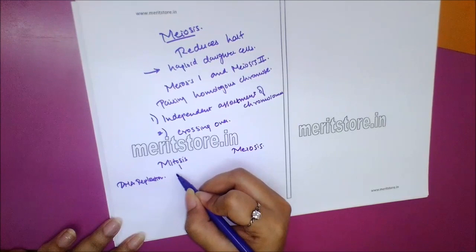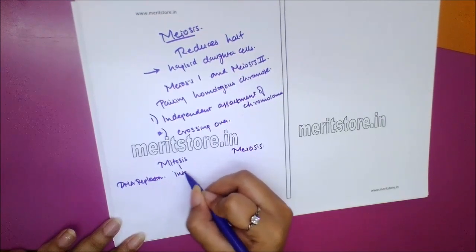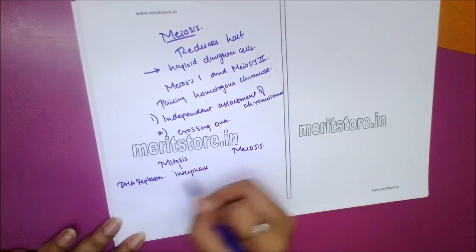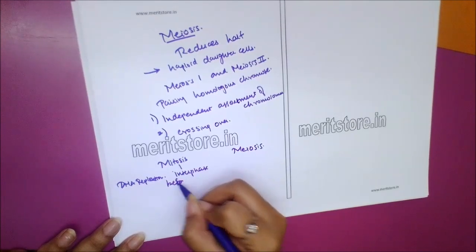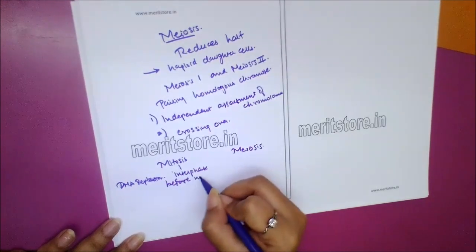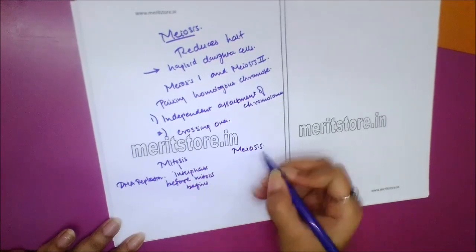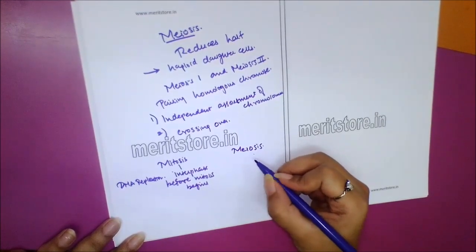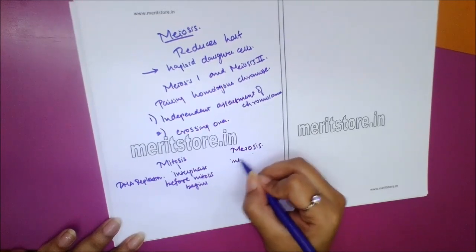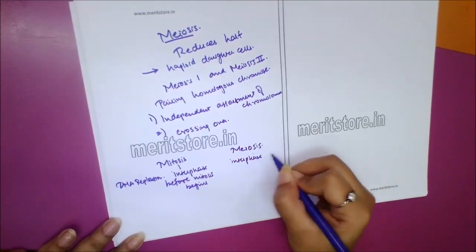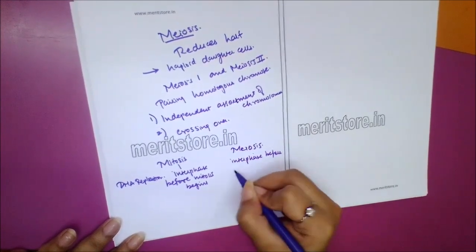In meiosis, it also occurs during interphase before meiosis begins.